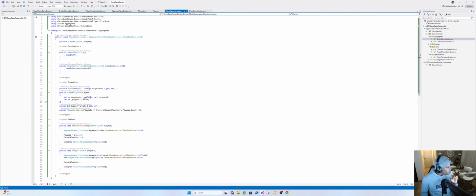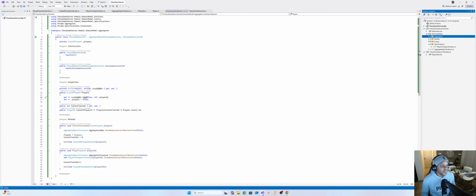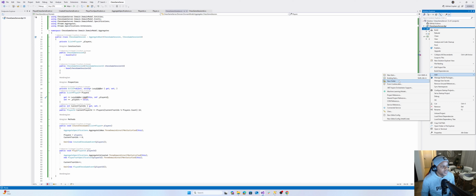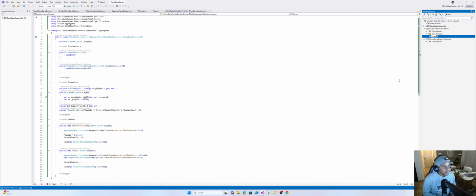So, okay, let's fix load, just so we don't have any errors. Let's fix load. So we want to build a folder, which is, let's see, extensions.